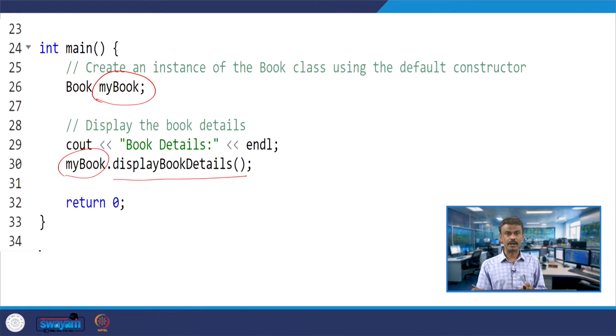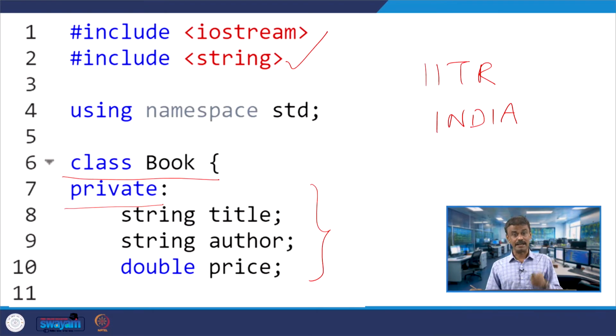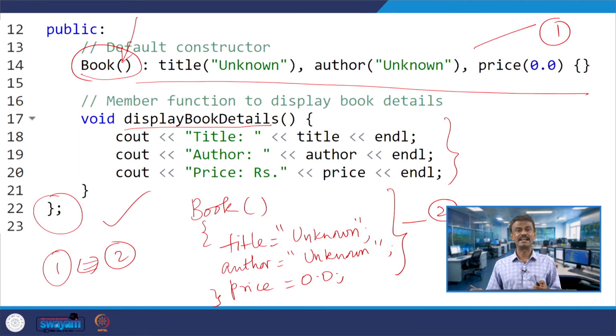You can see when you run this code you will get the output. Book details, line number 29, and then if you look, title unknown, author unknown, price rupees 0. So, this is the application of the constructor. I have declared the variables, which you call member data, and then I initialize them using the constructor.